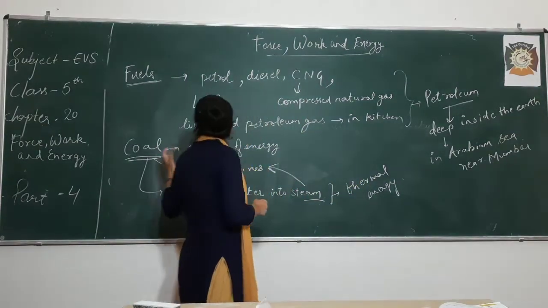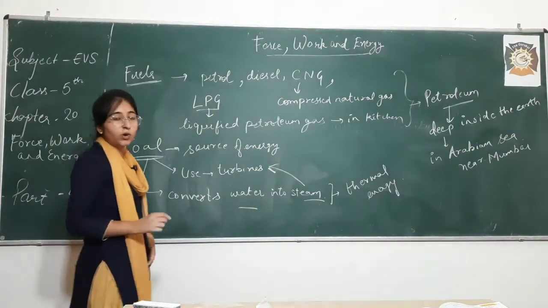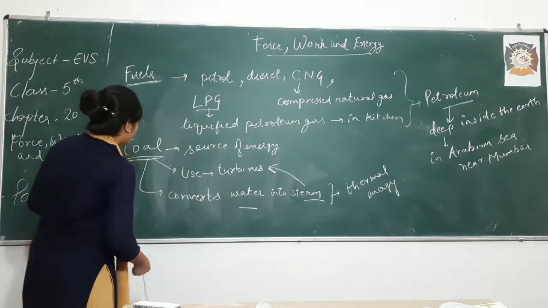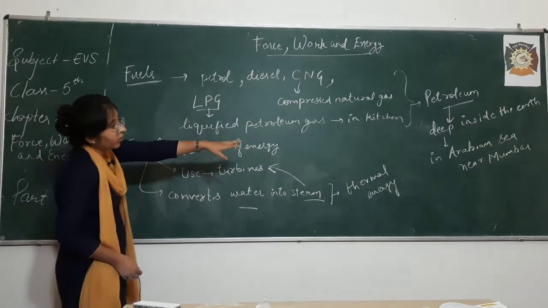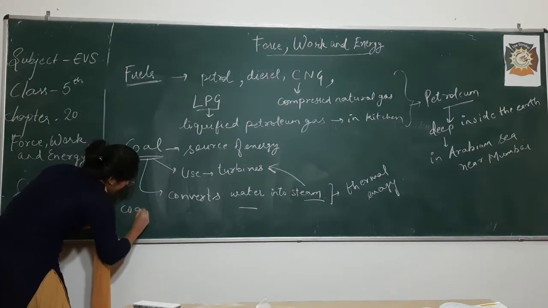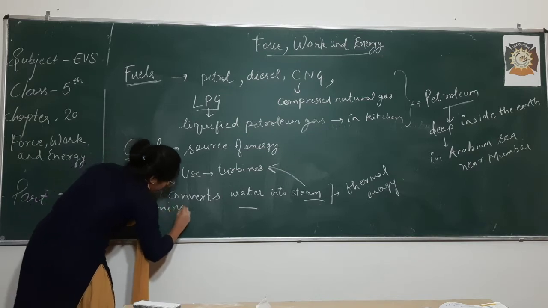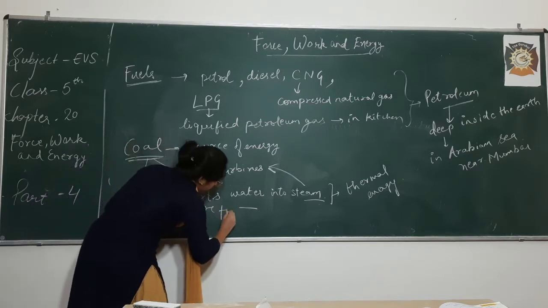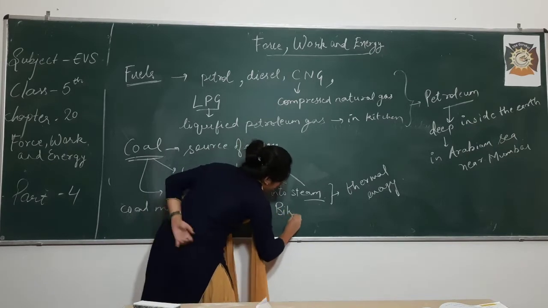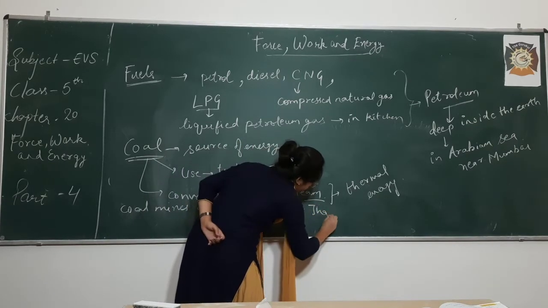So we have various coal mines that are located in Bihar, Jharkhand and West Bengal in India, right? We get petroleum near Mumbai in the Arabian Sea, right? Coal mines are found in Bihar, Jharkhand, and West Bengal.